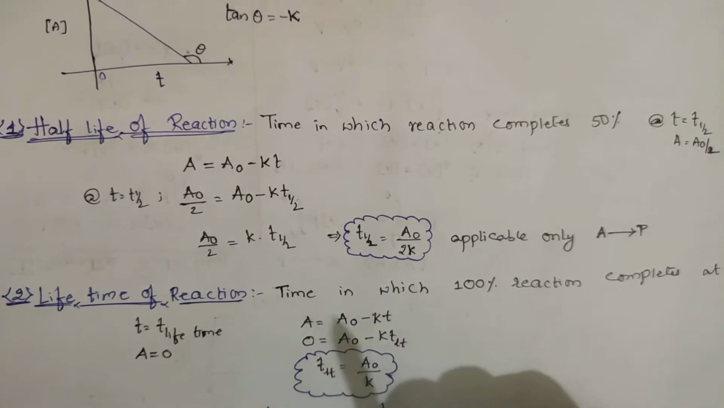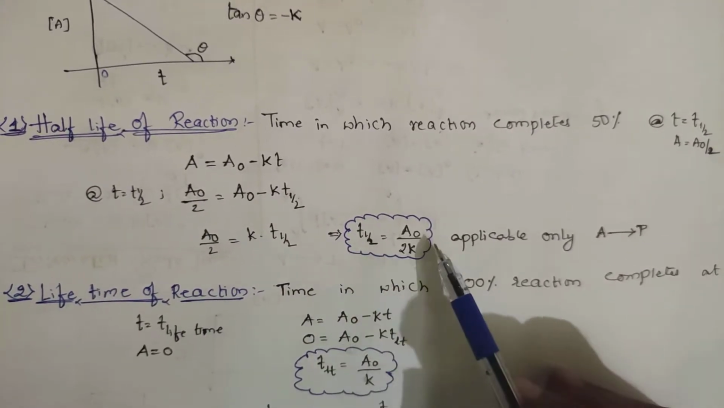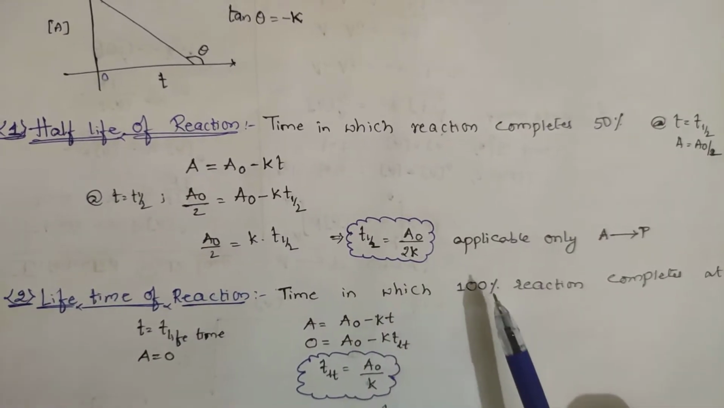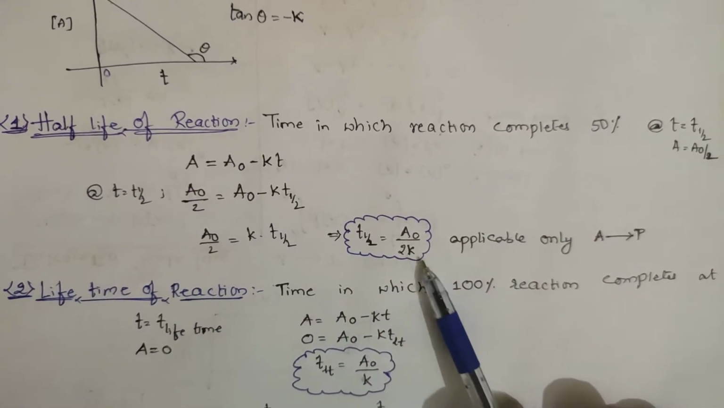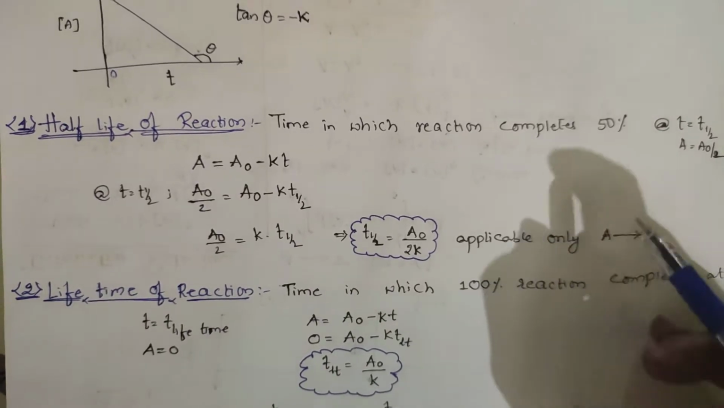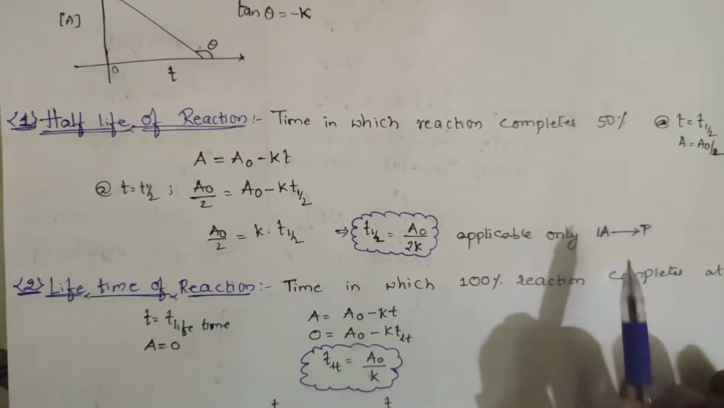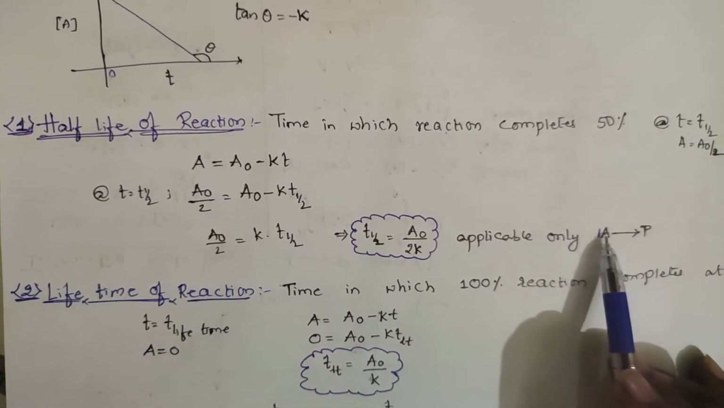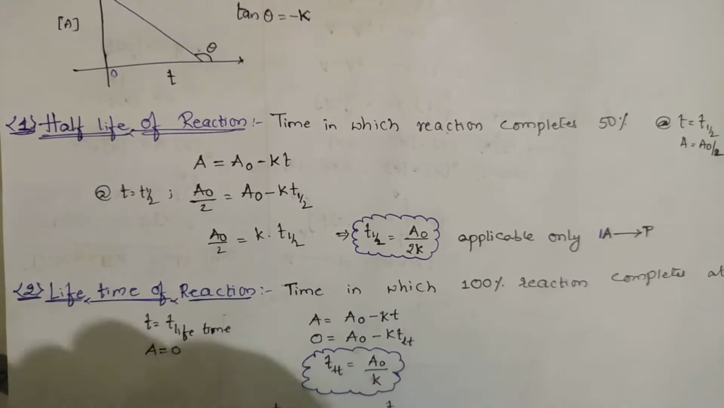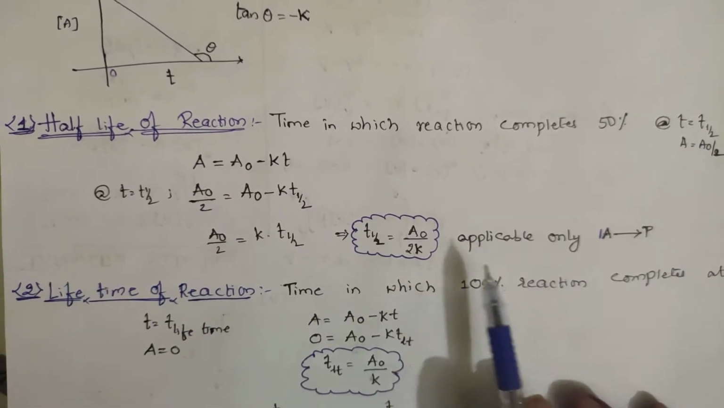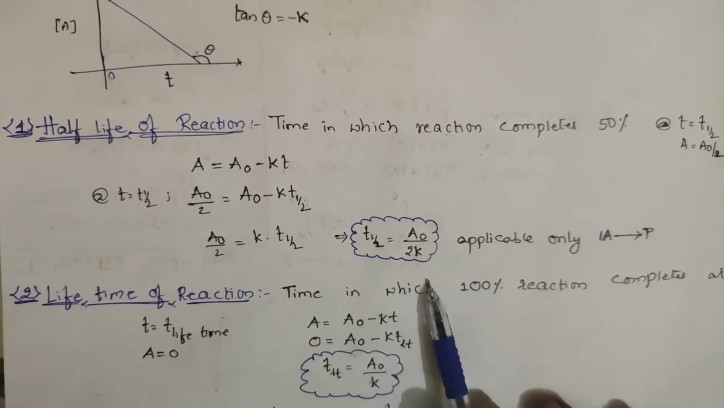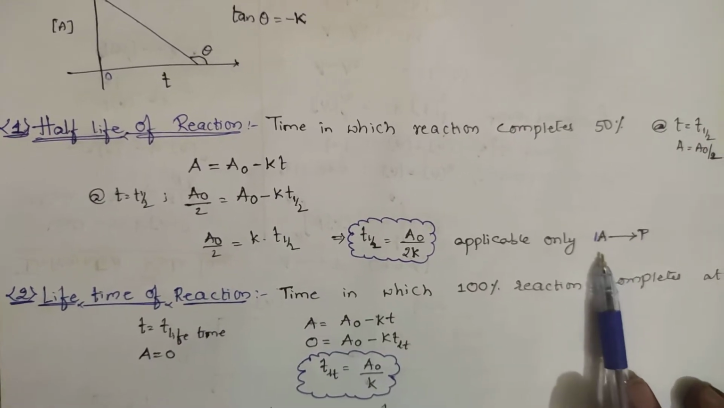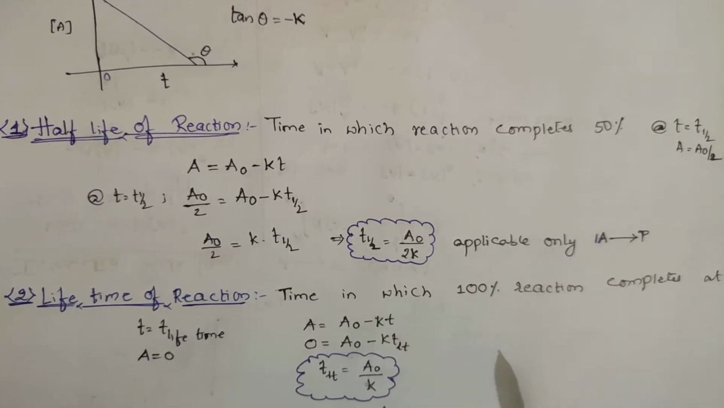So for a zero order reaction, the half-life is the initial concentration divided by 2K. This T half is only applicable for 1 mole of reactant, 1 mole of A getting converted into product. Suppose 2A or 3A is getting converted to product, then this T half is not applicable. The formula A naught by 2K is applicable only when 1 mole of reactant is getting converted into product.